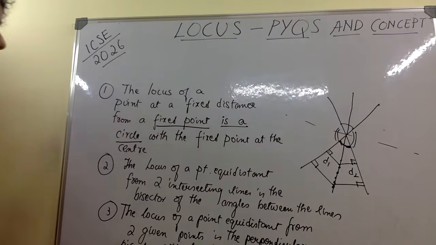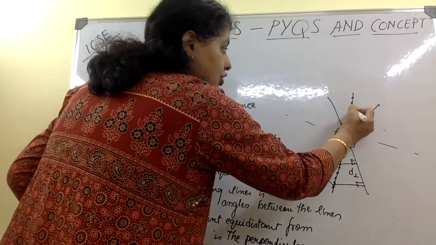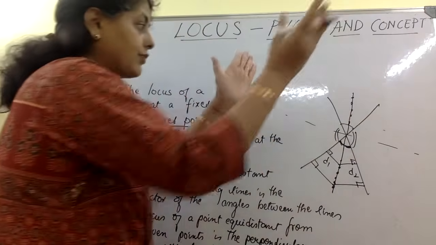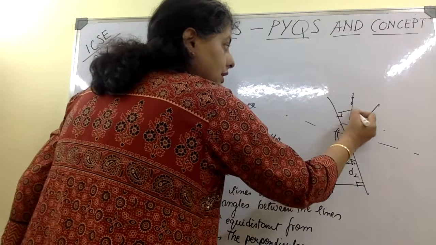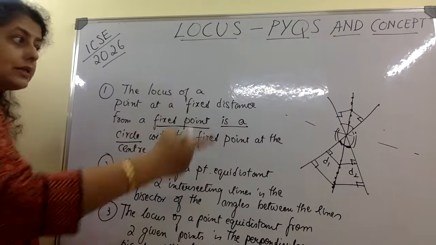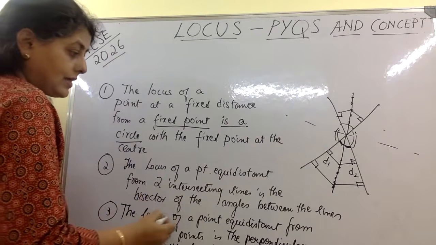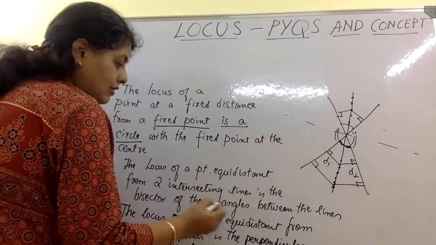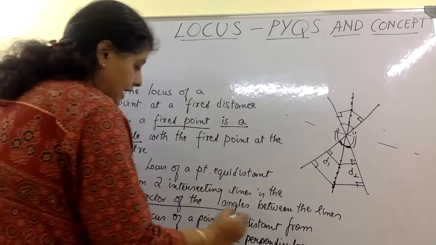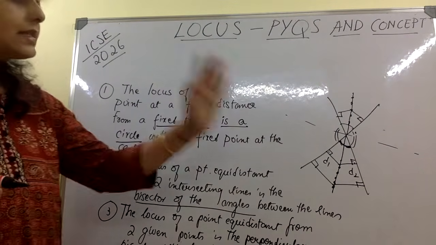So the locus of the points which are at equal distances from two straight lines is the angular bisector, the bisector of the angles. So this is the second theorem.